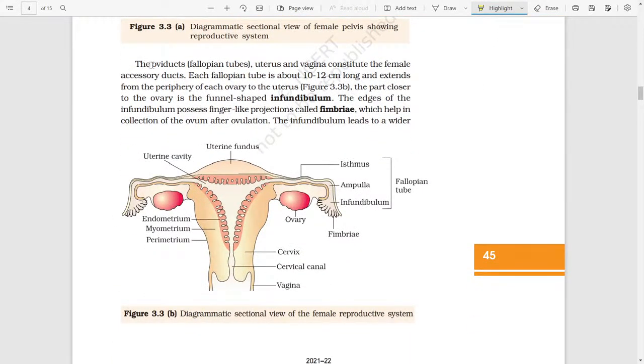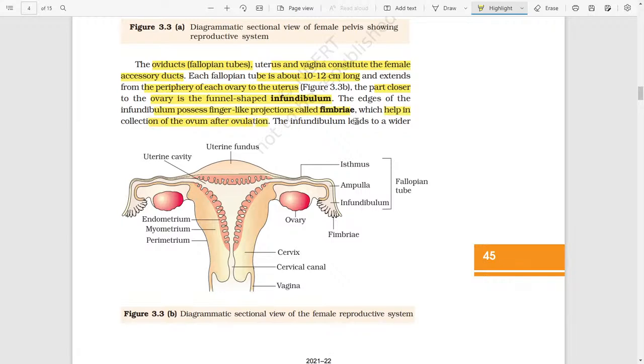The oviduct, also known as the fallopian tube, the uterus, and the vagina constitute the female reproductive tract. Each fallopian tube is about 10 to 12 centimeters long and extends from the periphery of each ovary to the uterus. The part closer to the ovary is known as the infundibulum. The infundibulum possesses finger-like projections known as fimbriae, which help in the collection of ova after ovulation.